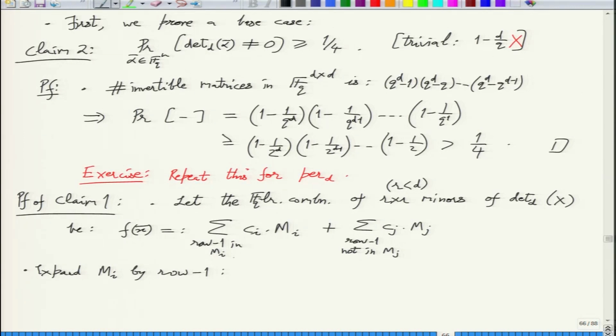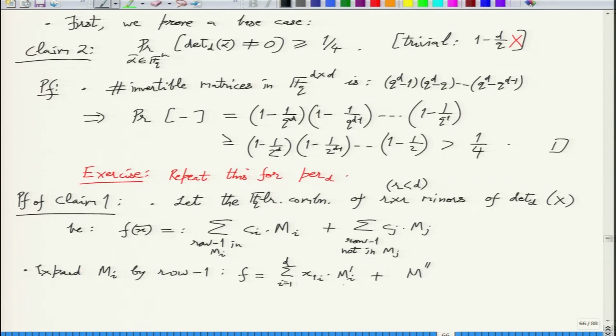So what will you get? F is sigma, you have x1 star, so let's say x1i times Mi prime plus, right, the remaining is some kind of garbage part, M prime prime.